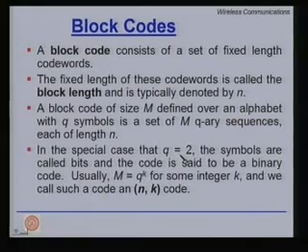For the special case that q is equal to 2, that is binary, the symbols are called bits and the code is said to be a binary code. Usually m is equal to q raised to the power k for some integer k, and we call such a code an (n, k) code. So, basically what a block code does is take k bits and transform them into n bits, where n is larger than k, thereby adding n minus k redundancy. How you add that redundancy makes the difference between a good code and a not so good code.